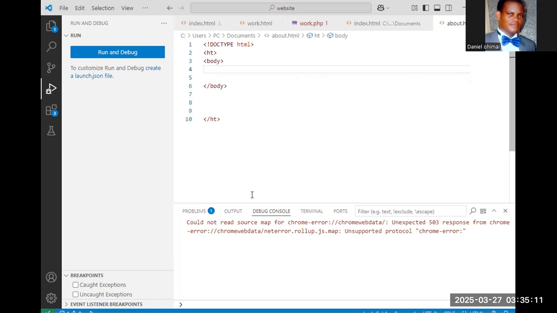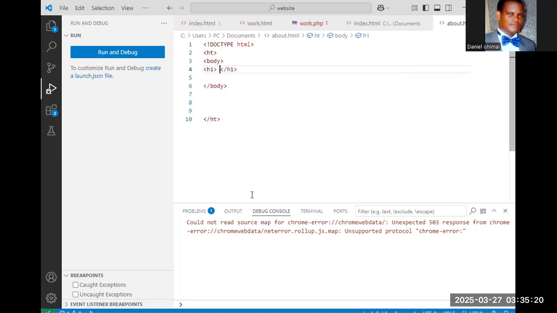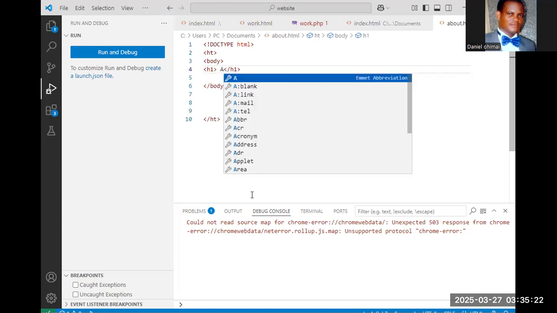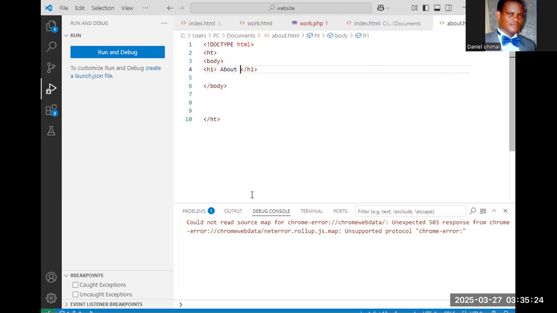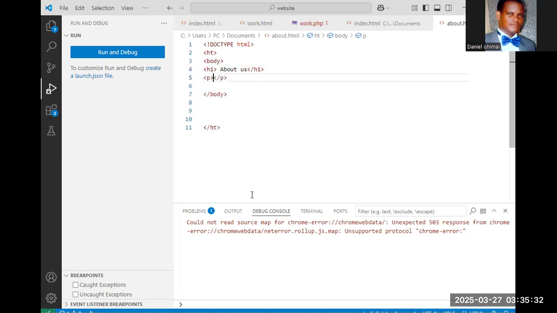Inside this body, I will create a heading. I'll call this heading H1, and I'll call it About Us. Then I will create a P paragraph, where I will write everything about us. So I will start now.